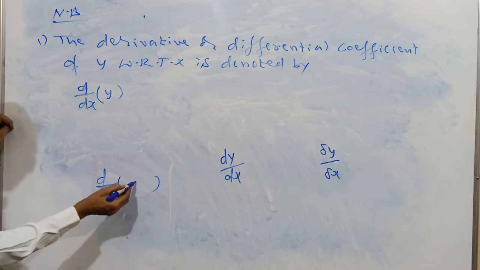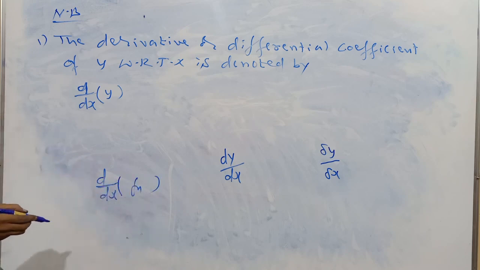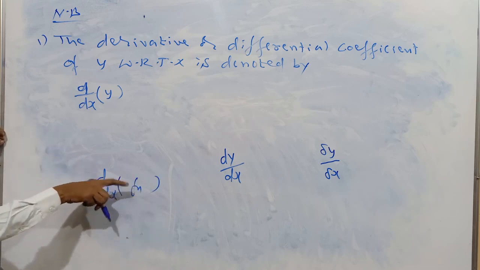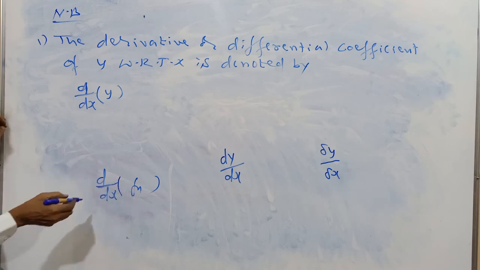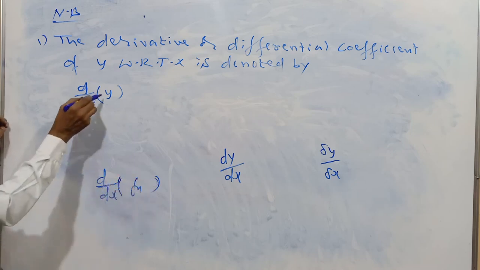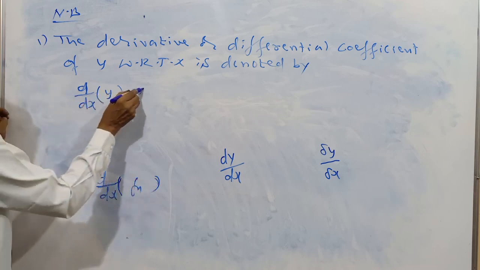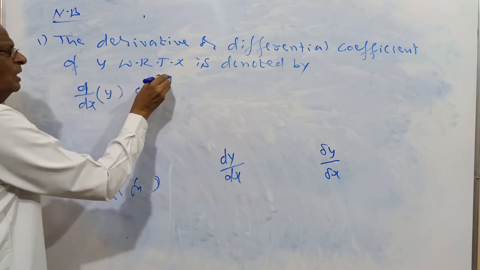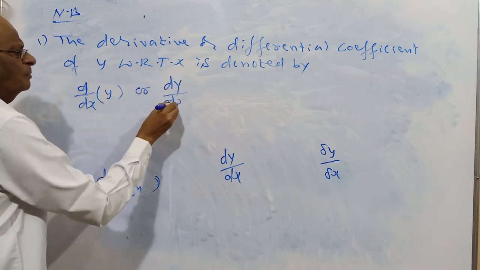Here we are writing a function. So the symbol is d by dx of function. In the bracket we write the function, that function may be y. In short we write dy by dx.